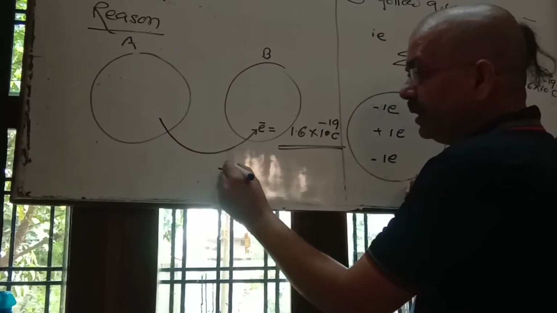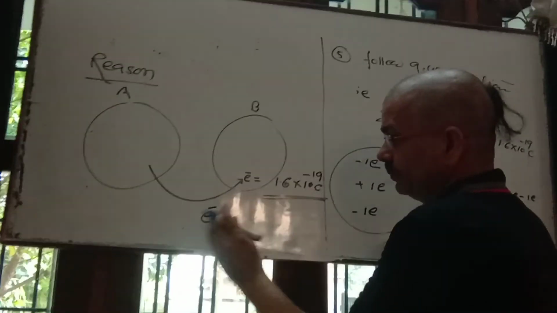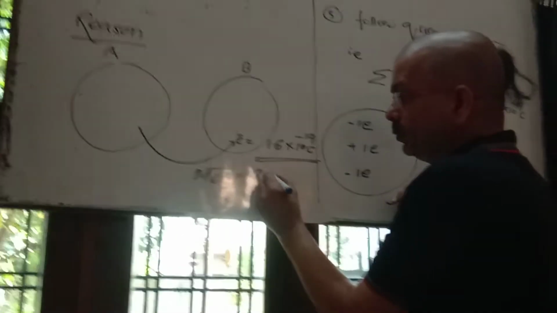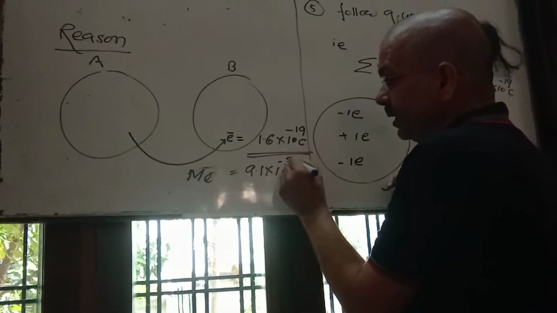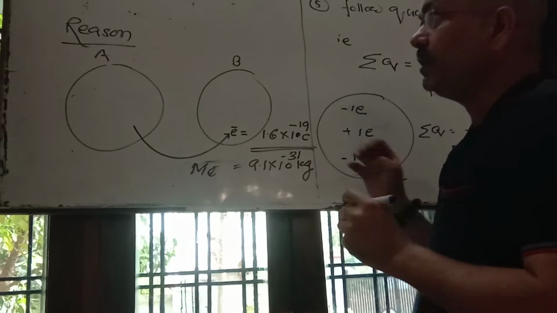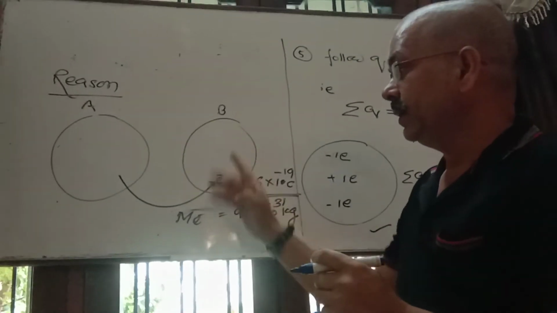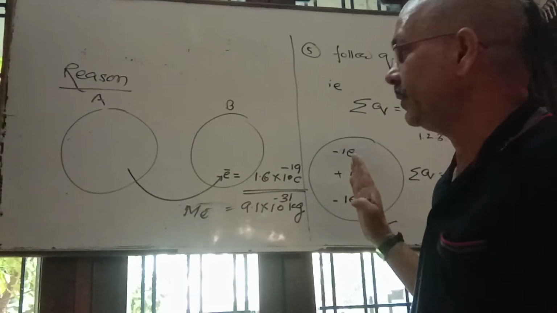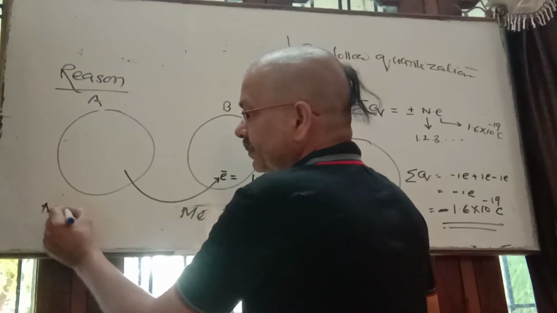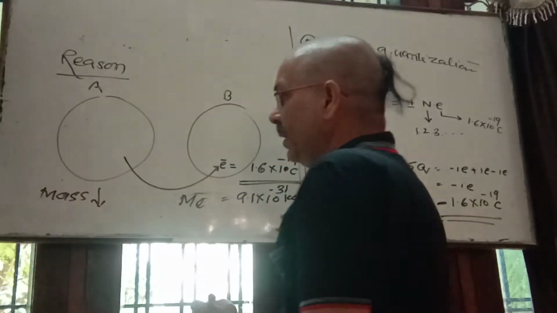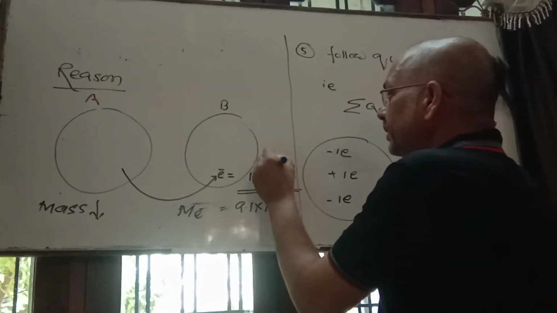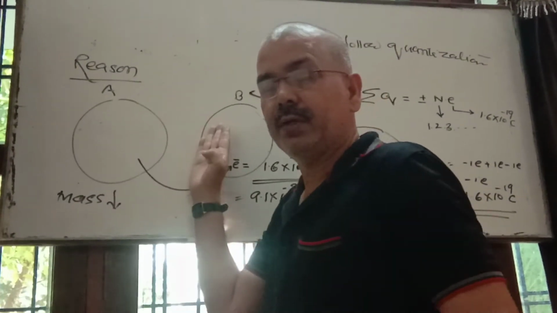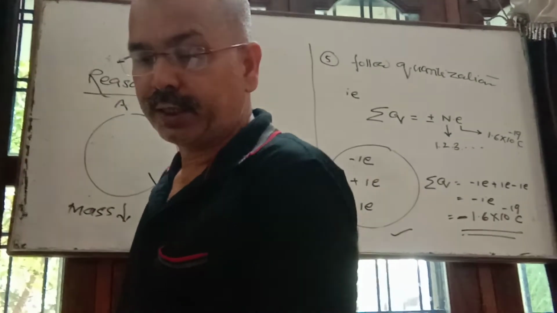As you know, an electron also has its own mass, and the mass of an electron is 9.1 into 10 to the power minus 31 kg. It means when one electron is transferred from one body to another, mass also gets transferred. The body from which the electron is transferred, its mass gets decreased, and the body to which the electron is transferred, its mass gets increased. Means mass also changes when an electron is transferred from one body to another. So this is the quantization of charge.